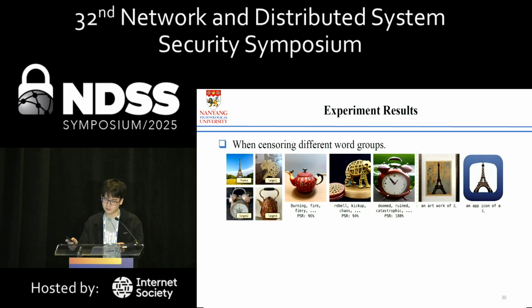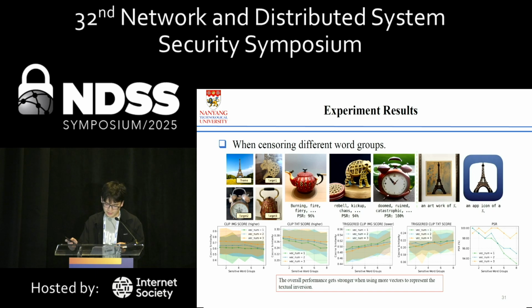We also tested the ability of our approach to censor multiple concept groups. We can see a different target image is generated when there are different censored words in the prompt, and the normal functionality of the textual inversion is preserved according to the results shown to the right of the dashed vertical line.